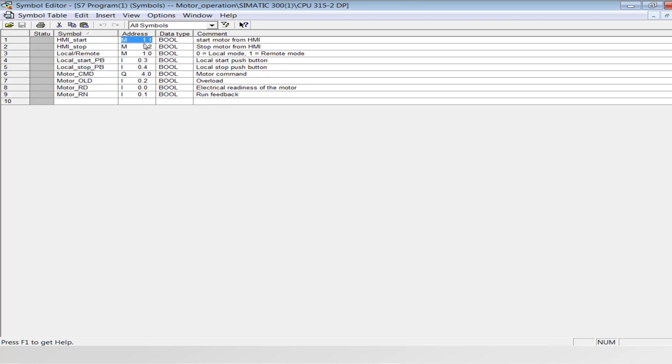M1.1 and M1.2 are for HMI start and HMI stop commands, respectively. That is, when the operator clicks the start button, this memory bit M1.1 would be set high and the motor would start operating, and the motor would be stopped by the command from the HMI, and the HMI stop command would be stored in M1.2.